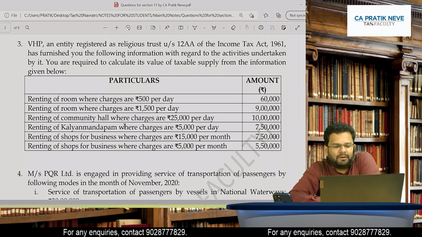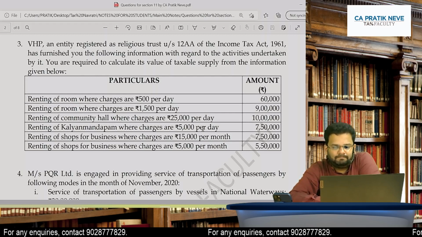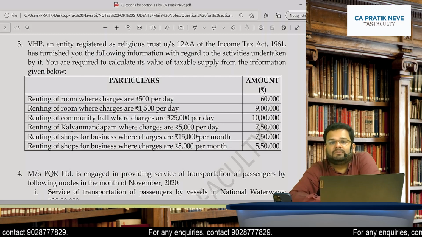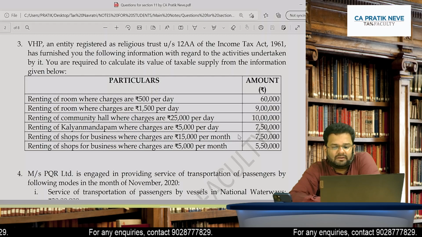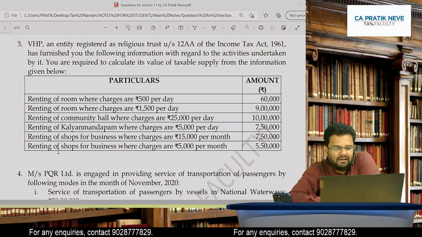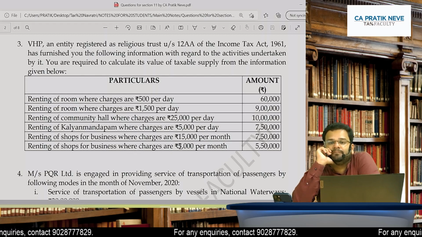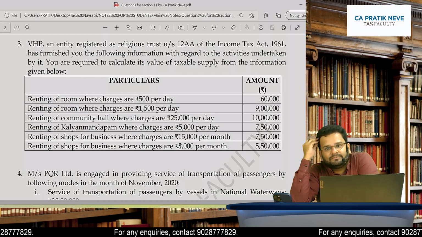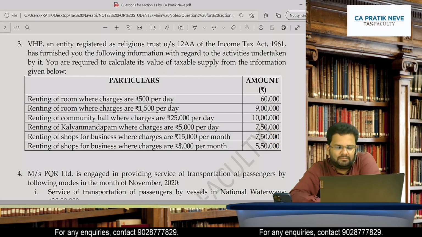Renting of Kalyan Mandapam where charges are 5,000 per day, it is exempt. Renting of shops for business where charges are 15,000 per month, it is taxable because it is 10,000 or more per month. And finally, renting of shops for business where charges are 5,000 per month. What happens with this? This is exempt. Why it is exempt? Because it is not 10,000 or more per month.